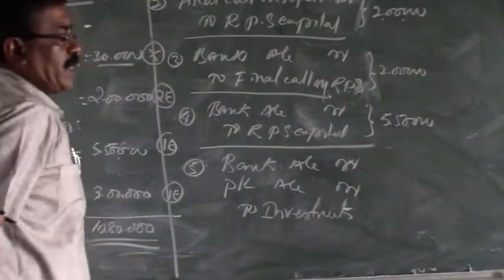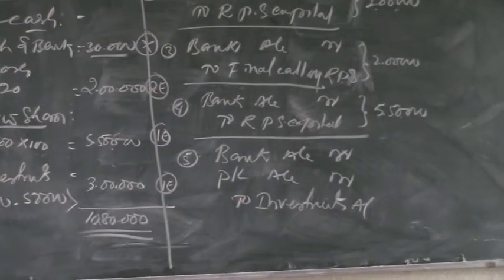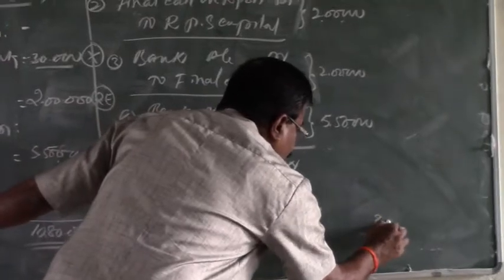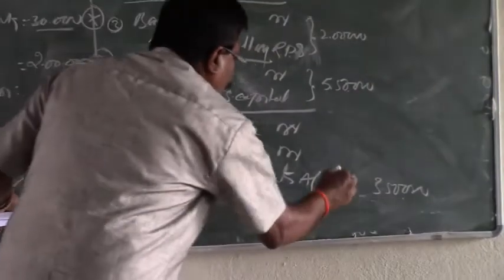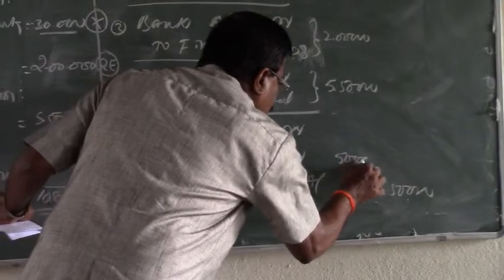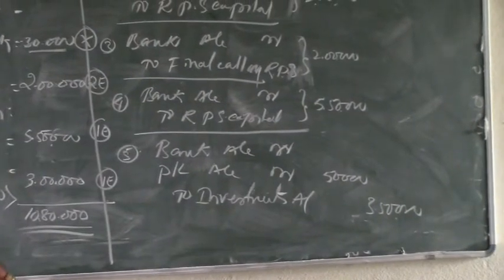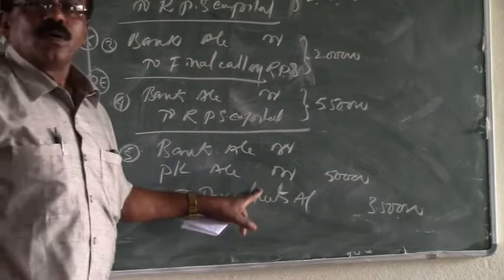To investments account. So by observing the statement here, we conclude that the face value of the investments sold is rupees 3,50,000. This is 3,50,000 worth of investments sold at a loss of 50,000. The profit or loss on sale of any asset, not only this investment, is to be transferred to P&L account.